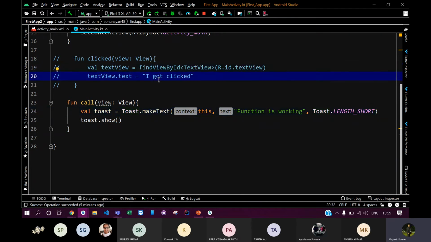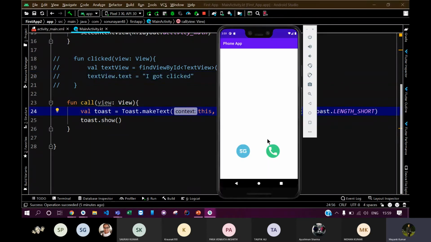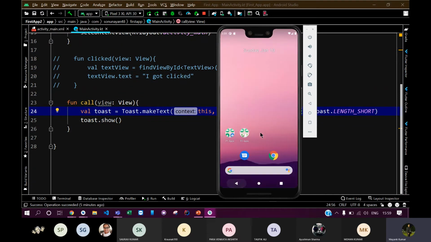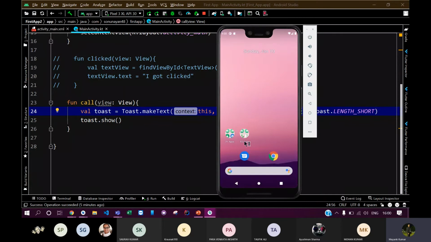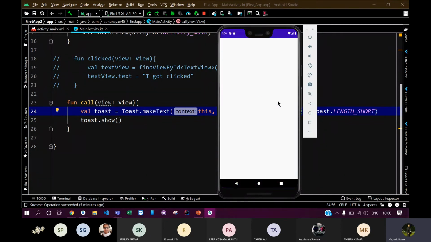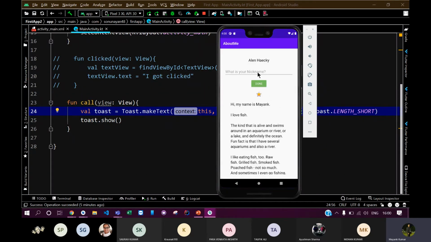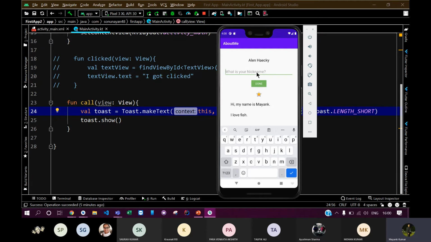Now let me show you some of the apps that you would actually be making in this track. I guess you have already seen the dice roller app, since it was present in the new programming track, and this is somewhat similar to that. Another app that you would be developing is the About Me app, which is mainly developed to help you understand how you can incorporate and handle user inputs.